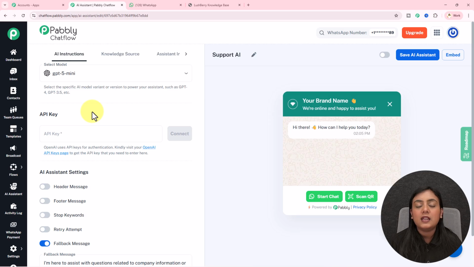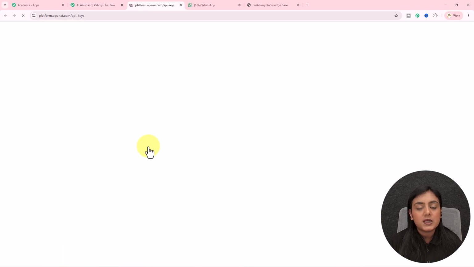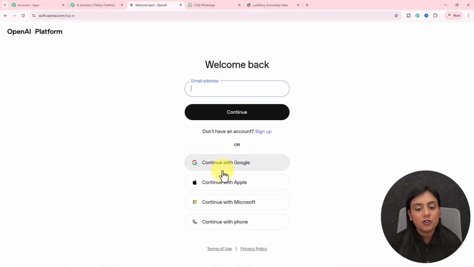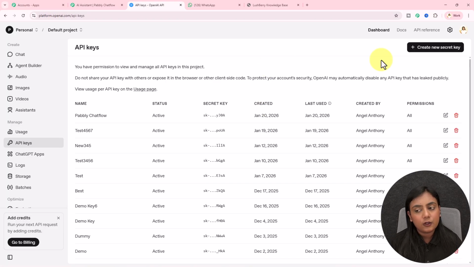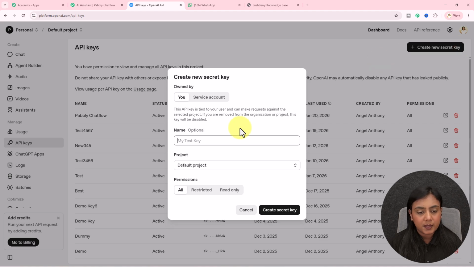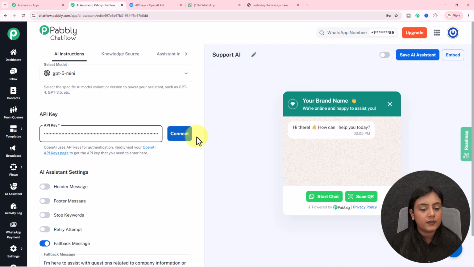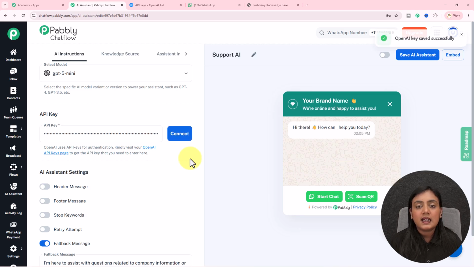This API key you will get from your OpenAI account so that you can create the connection between OpenAI and Pabbly Chatflow. Simply go towards this hyperlink and you will land on the API key page of your OpenAI account. I will log in. You can see I've already logged in. Now I will create the key from here. For the name, let's suppose I'll write it as test3434, project as default, give all the permissions, and create the key from here. Key is created, copy this key, paste it over here in the field and click on this connect button. That is how OpenAI is connected to Pabbly Chatflow's AI assistant.